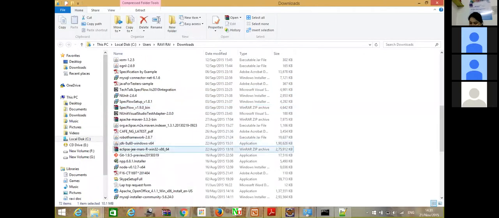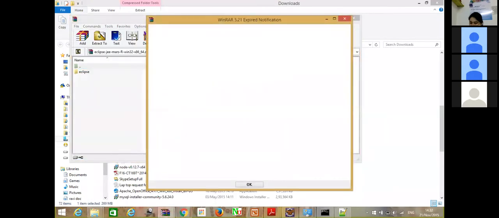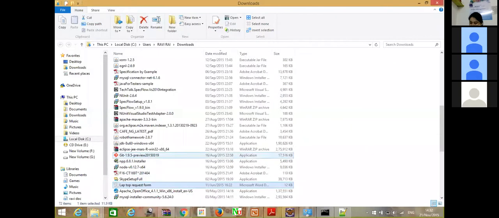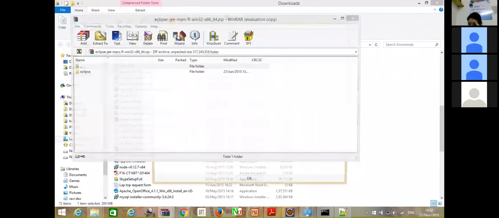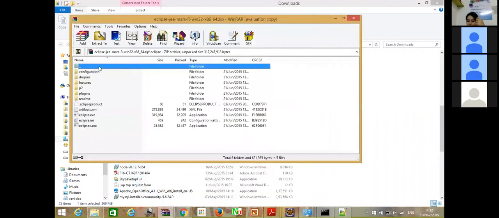You will get a zip file like this, and what you have to do is extract it. Once you extract this file, you will have all these contents, and you will have an Eclipse exe file.